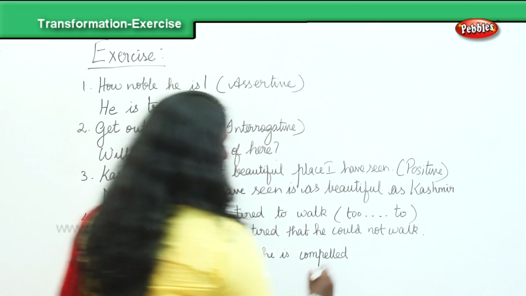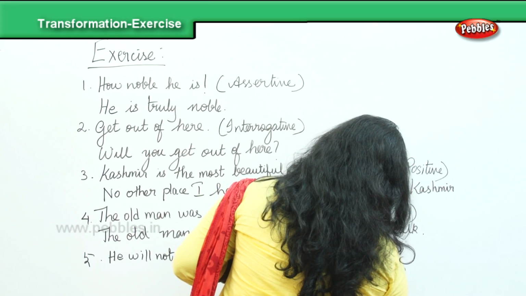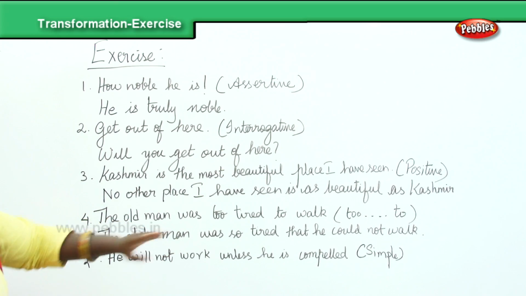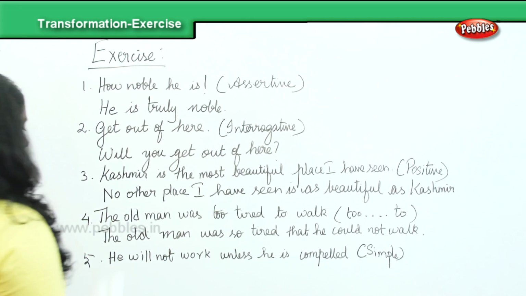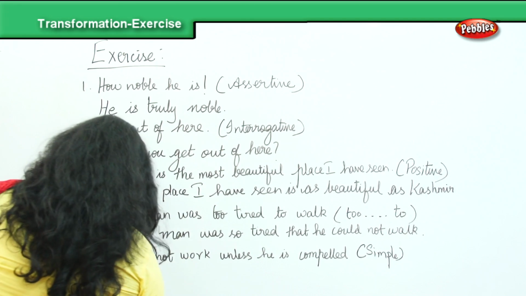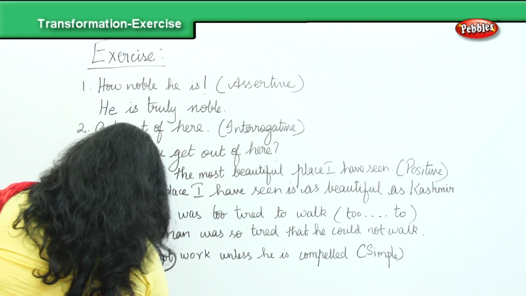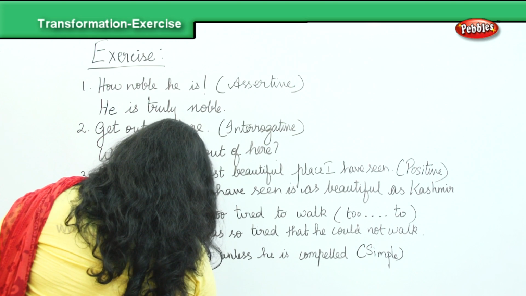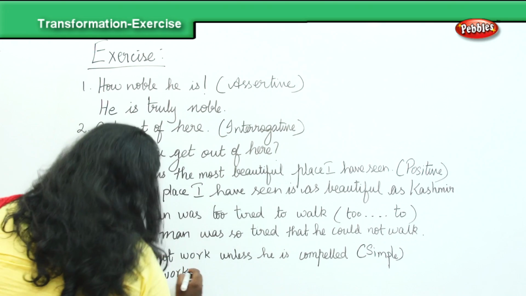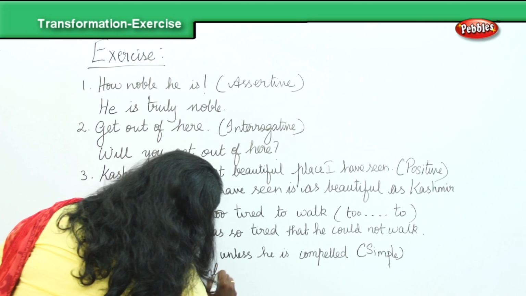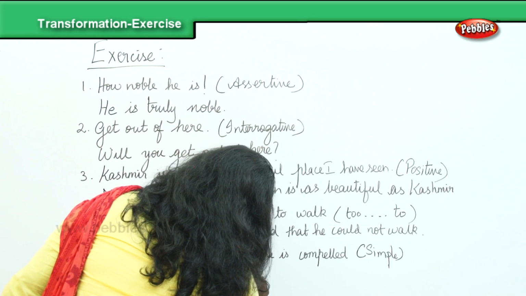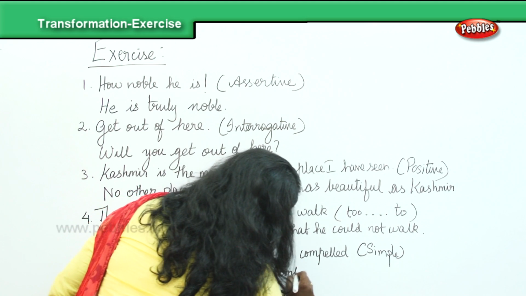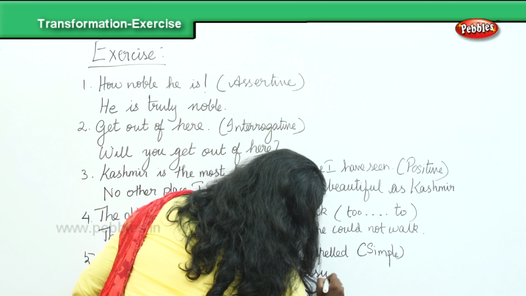You're expected to convert it into a simple sentence. He will not work unless he is compelled. When you convert it, he will work only under compulsion.